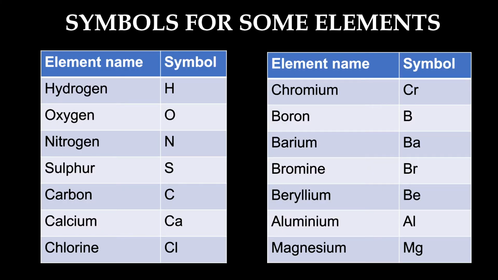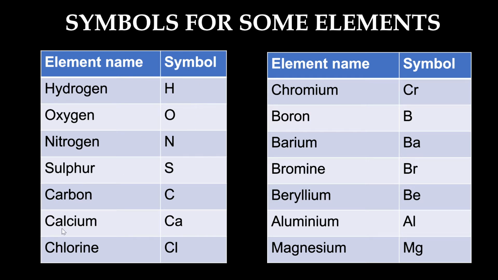Now coming to the symbols of some elements. The symbol of hydrogen is H. You see the first letter is H, so its symbol is H. Oxygen, here also the first letter, that is O. Then comes nitrogen. The first letter is N. It is represented by the letter N. Sulfur is represented by capital S. Carbon is represented by the letter C. So you see in all these five elements, the first letters written in capitals are the symbols.